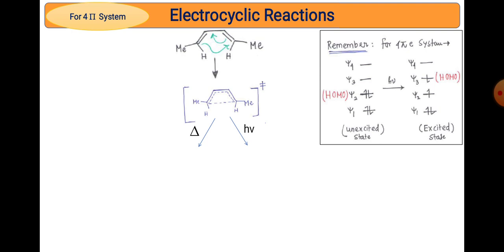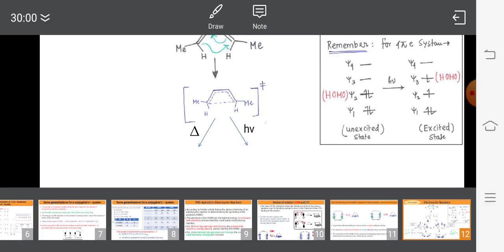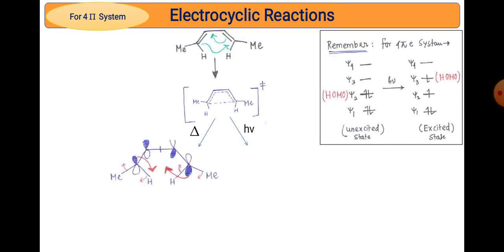Now look at this HOMO. In both cases the HOMOs are different. In the ground state, that is thermal condition, the HOMO is psi2, while in the excited state, or photochemical condition, the HOMO is psi3. Now this molecule undergoes cyclization to give the transition state, and under the two different conditions, thermal as well as photochemical, you get these two.